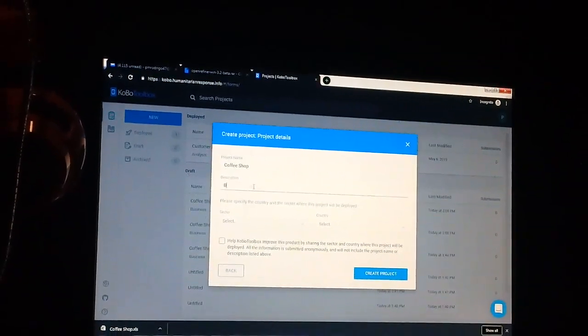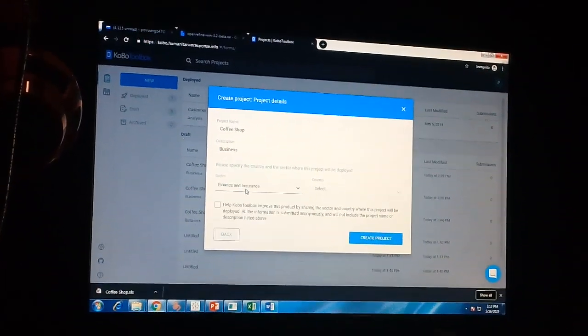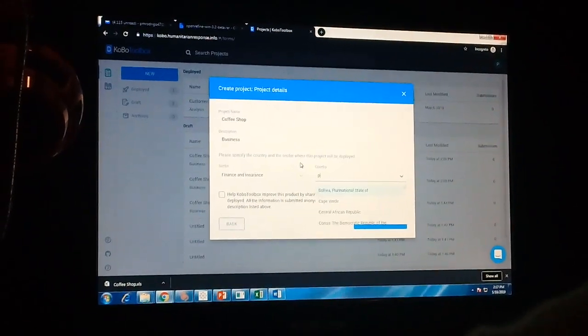Then description is business. The sector is finance and insurance. Then the country is your country. Then create project.